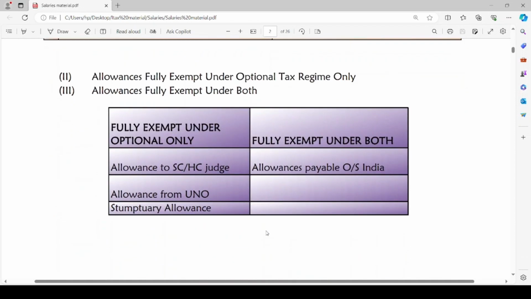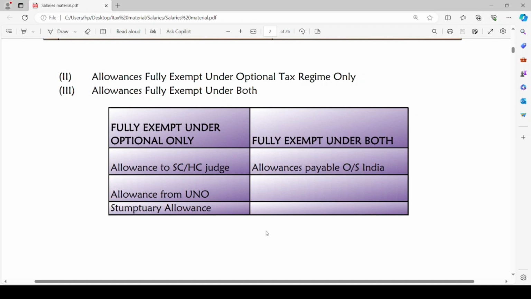Coming to the next type of allowances, which are fully exempt under optional tax regime only. Allowances paid to Supreme Court or High Court judges, allowances from United Nations Organization and sumptuary allowance. These are fully exempt under optional tax regime, that is as per the normal income tax provisions.